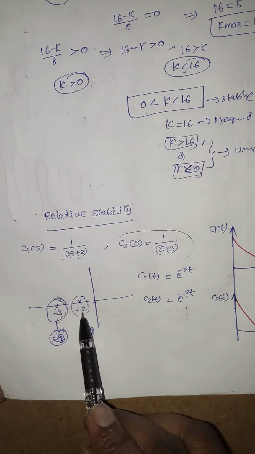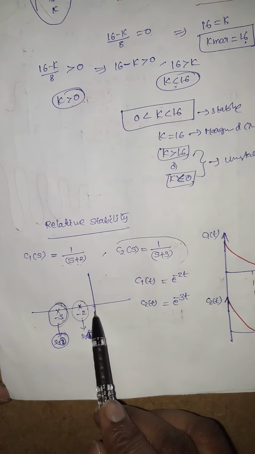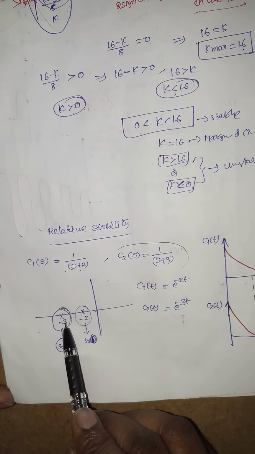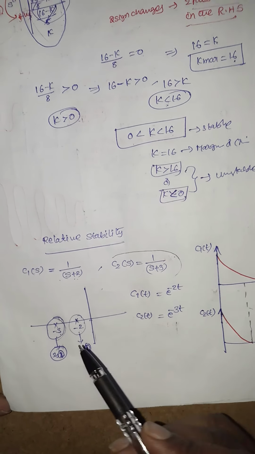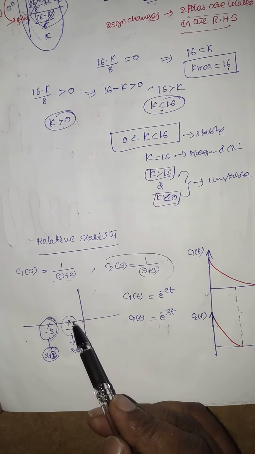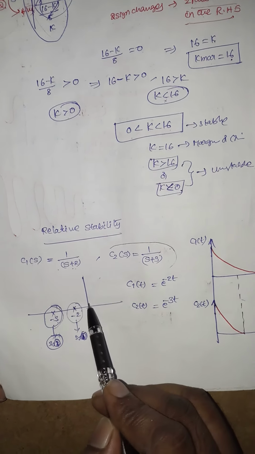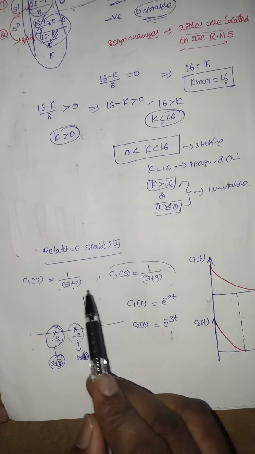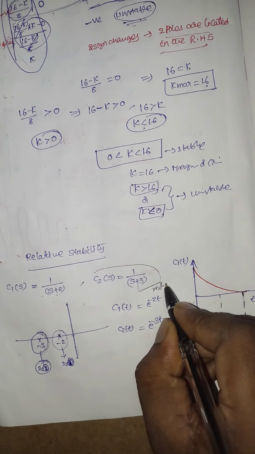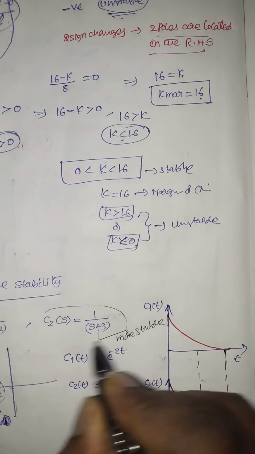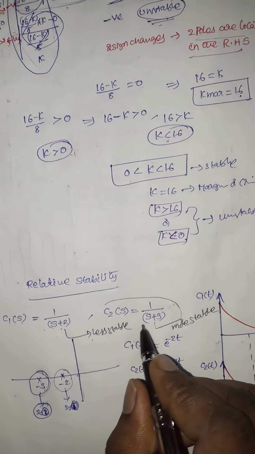That means if the poles of the characteristic equation are far away from the imaginary axis, then those systems are more stable than the systems whose characteristic equation roots are nearer to the imaginary axis. So when compared to these two systems, this is more stable, and it is less stable when compared to this system.